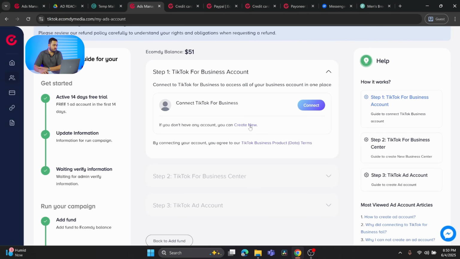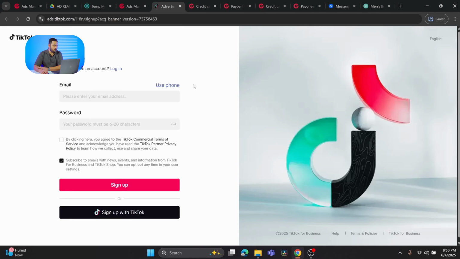So let's move forward. Click on create new. So yeah, you can put any email. Right now we will put this email that we have. So here you can use any email. Let's say if you used an email for signing up for the Ecom agency account, you can use the same email for creating the TikTok ad account.